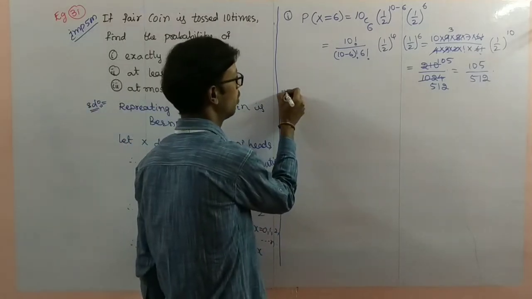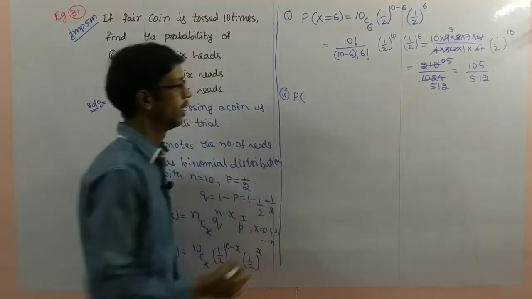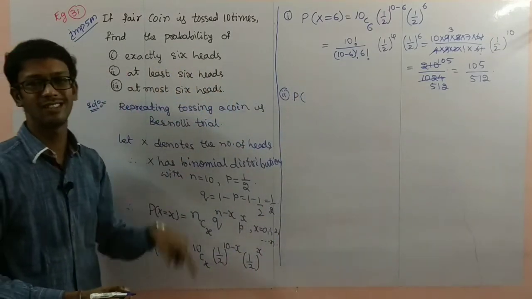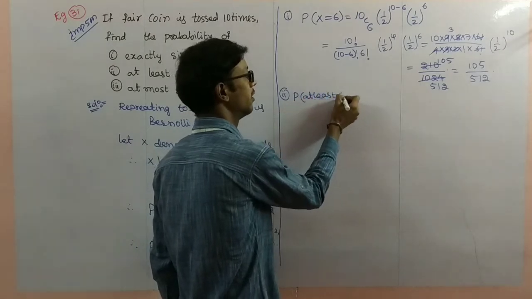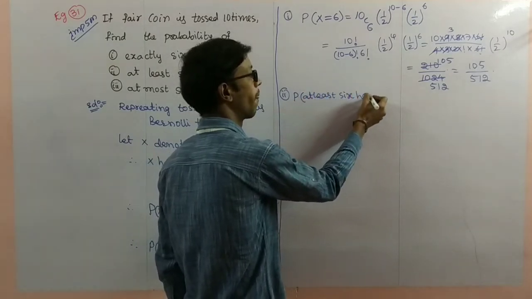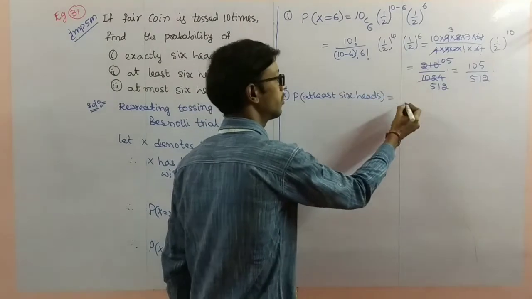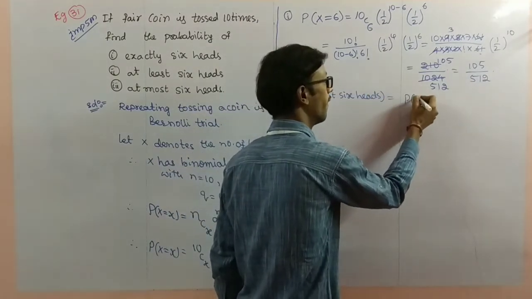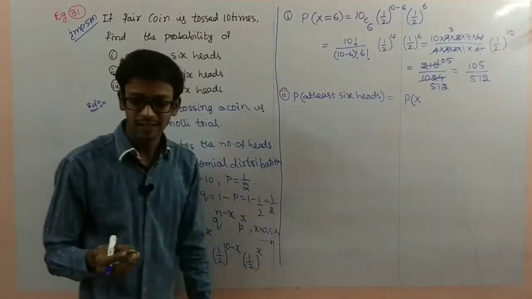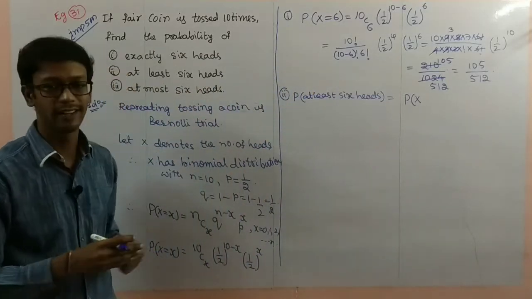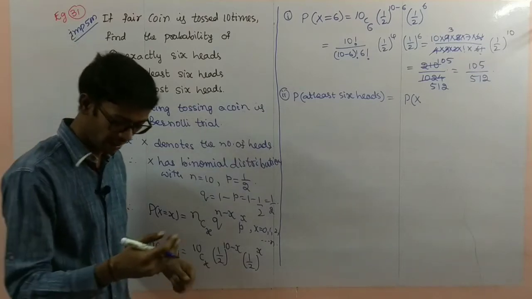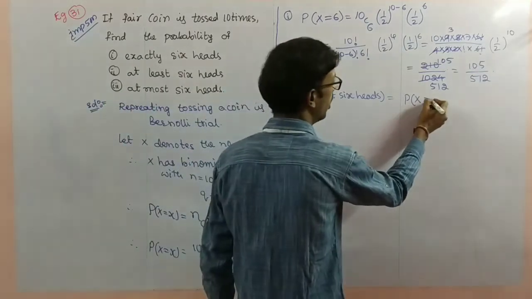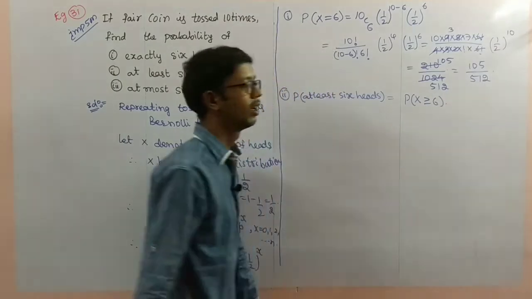Next, number 2, probability of at least 6 heads. At least 6 heads. As already discussed, the at least symbol is greater than or equal to 6.